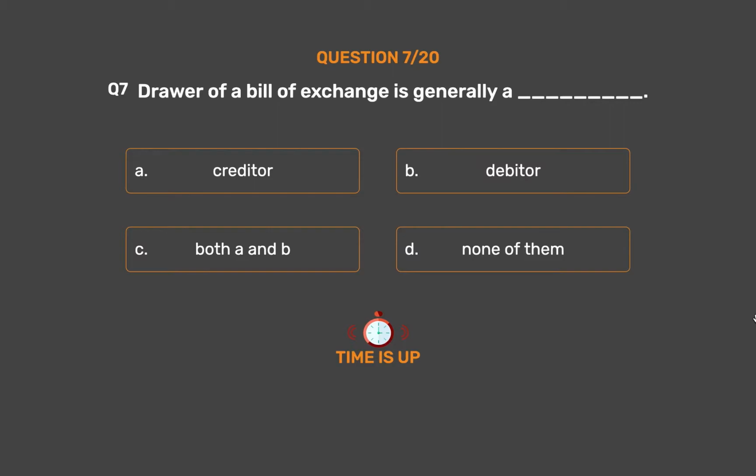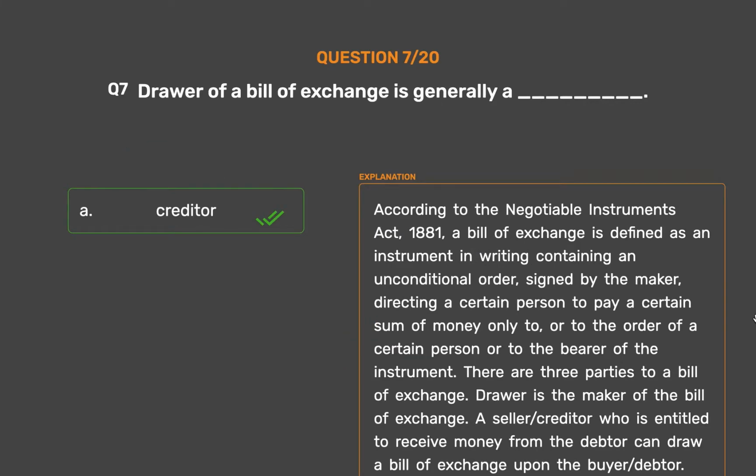The correct answer is Option A. Creditor. According to the Negotiable Instruments Act, 1881, a bill of exchange is defined as an instrument in writing containing an unconditional order, signed by the maker, directing a certain person to pay a certain sum of money only to, or to the order of a certain person or to the bearer of the instrument.